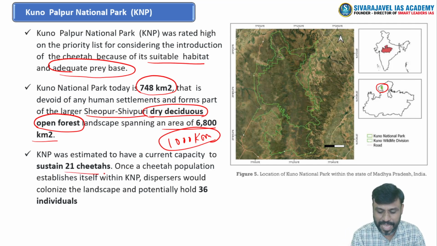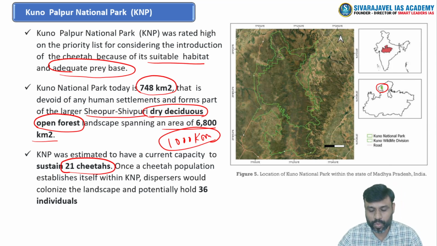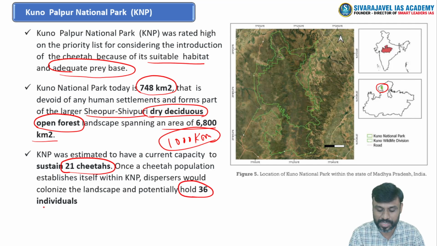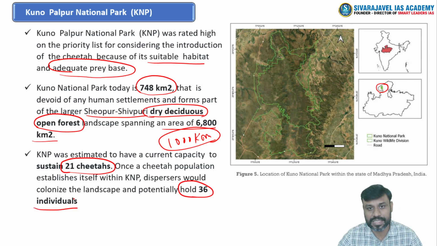Currently it has the capacity to sustain around 21 cheetahs, right? And once these cheetahs have been introduced and colonize the entire landscape, it has the potential to hold up to 36 individual cheetahs in this national park alone, if the entire ecosystem and other regions are not affected in terms of habitat, existence and habitat expansion, right?